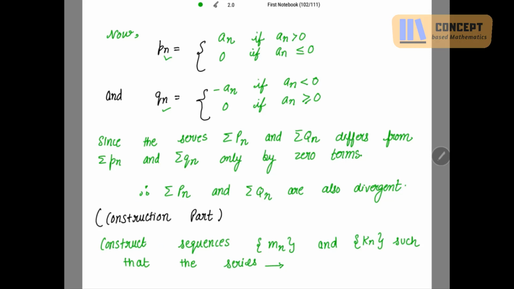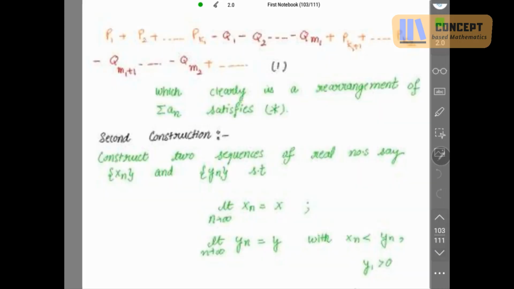Now the construction part. Now we have to construct the sequence. We have to rearrange the terms of summation An now. So construct the sequence mn and kn such that the series. Just listen carefully. This is very important, how to construct the sequence. I am taking first k1 terms of positive terms, followed by first m1 terms of the negative terms, that is the absolute values.